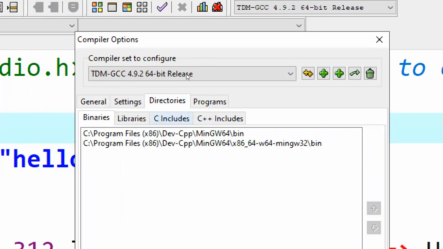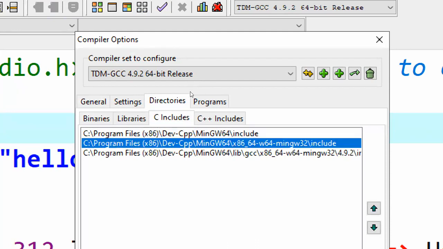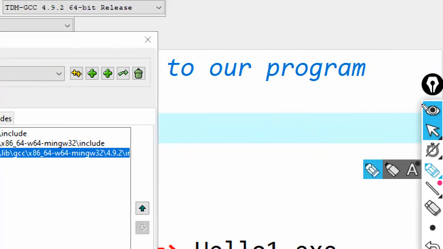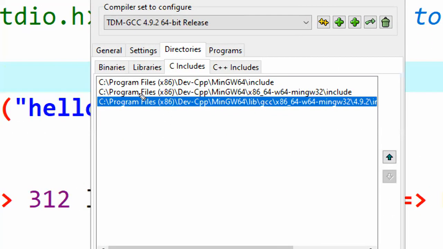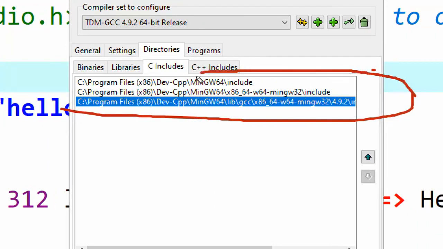The directories C includes tab is there. So these three locations are the C library locations.